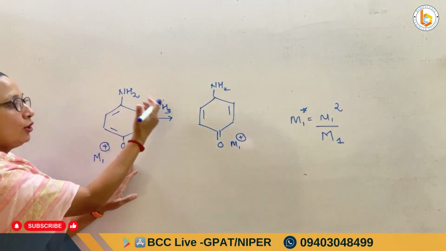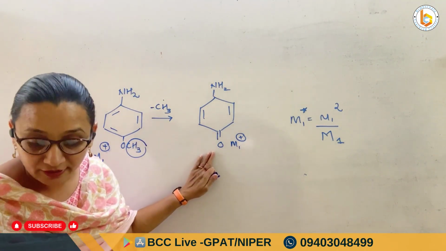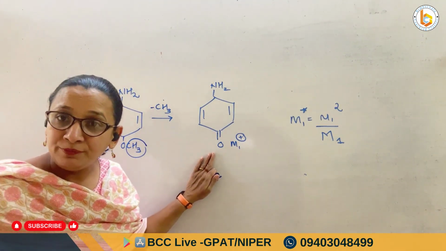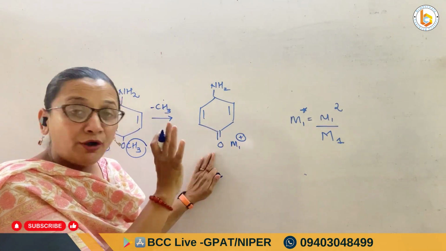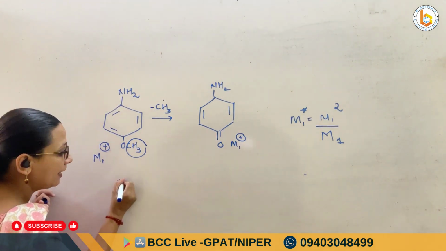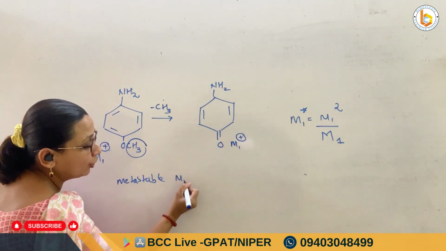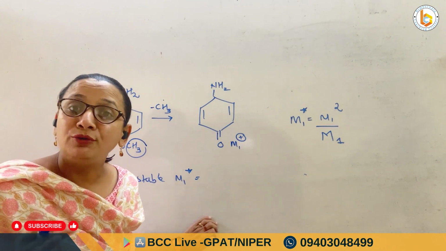On loss of methyl, this fragmentation has occurred and I have got this fragment, which is the daughter ion fragment. Now I want to know where I will get the metastable ion for this particular daughter ion. Okay, so how do I calculate this?